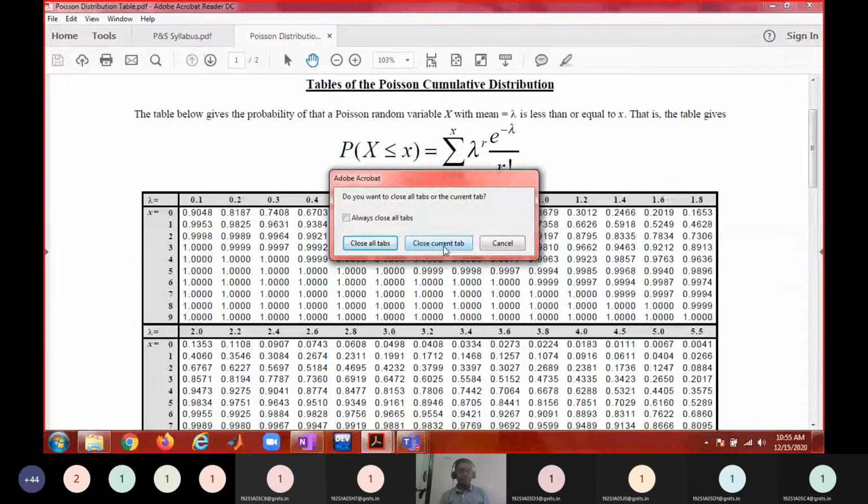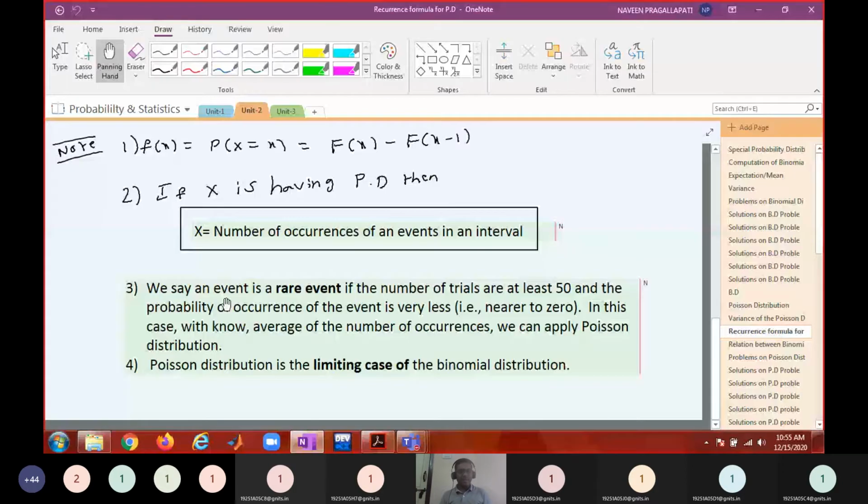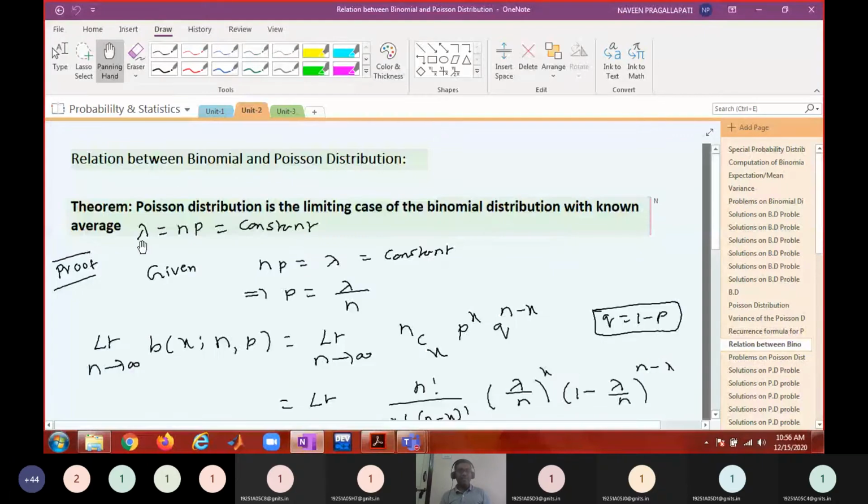Okay, so I talked about rare events, right? We also proved that the Poisson distribution is a limiting case of the binomial distribution through the next theorem. The Poisson distribution is a limiting case of the binomial distribution with known average lambda equal to np.